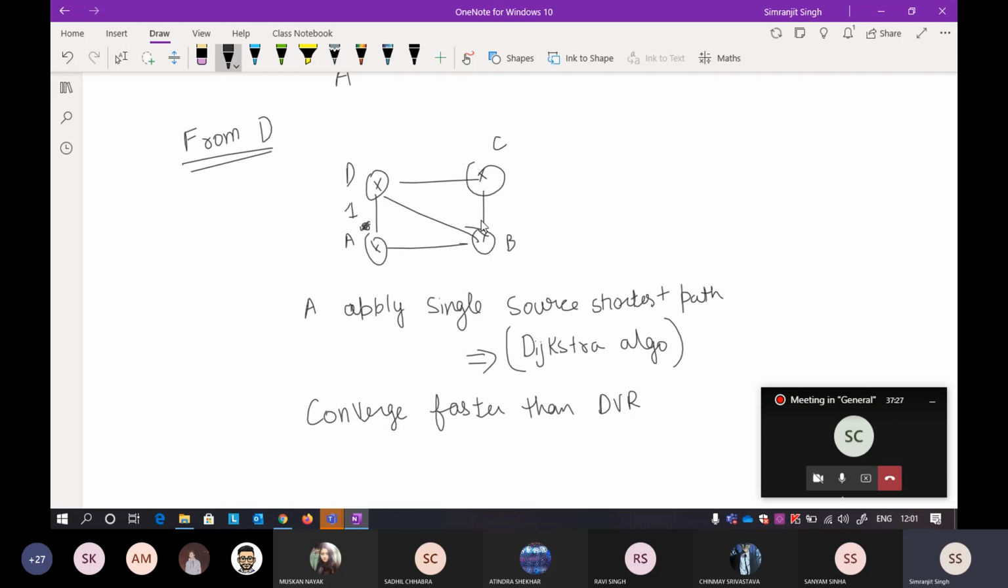Again, with the advancement, in the previous days when the DVR was invented, we did not have enough space to save these things. We did not have enough space to save all the paths, the global traffic, or the global paths that are available in the router. At that time we did not have that much space.